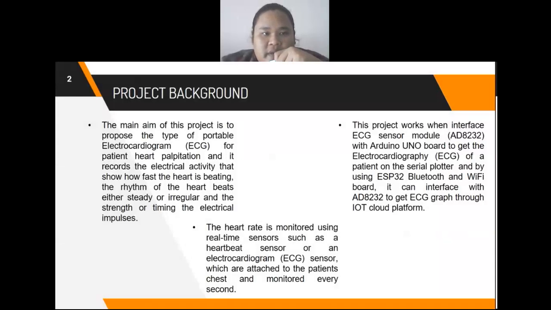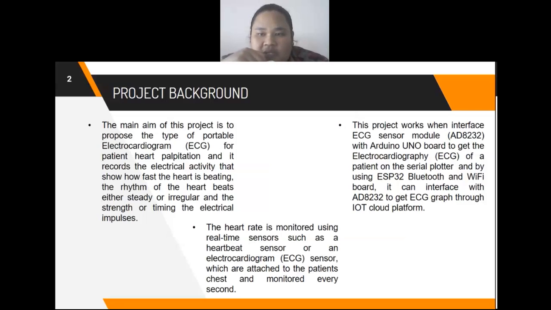Okay, for the project background, the main aim of this project is to propose a type of portable electrocardiogram (ECG) for patients with heart palpitation. It records the electrical activity that shows how fast the heart is beating, the rhythm of the heartbeats, either steady or irregular, and the strength or timing of the electrical impulse. The heart rate is monitored using real-time sensors such as a heartbeat sensor or an electrocardiogram (ECG) sensor, which are attached to the patient's chest and monitored every second.